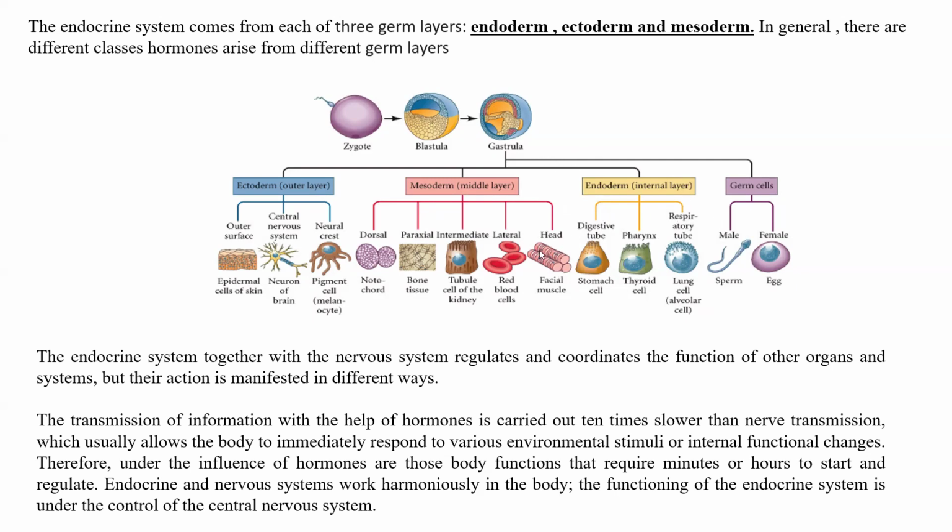The endocrine system, together with the nervous system, regulates and coordinates the function of other organs and systems, but their action, as you know, is manifested in different ways.